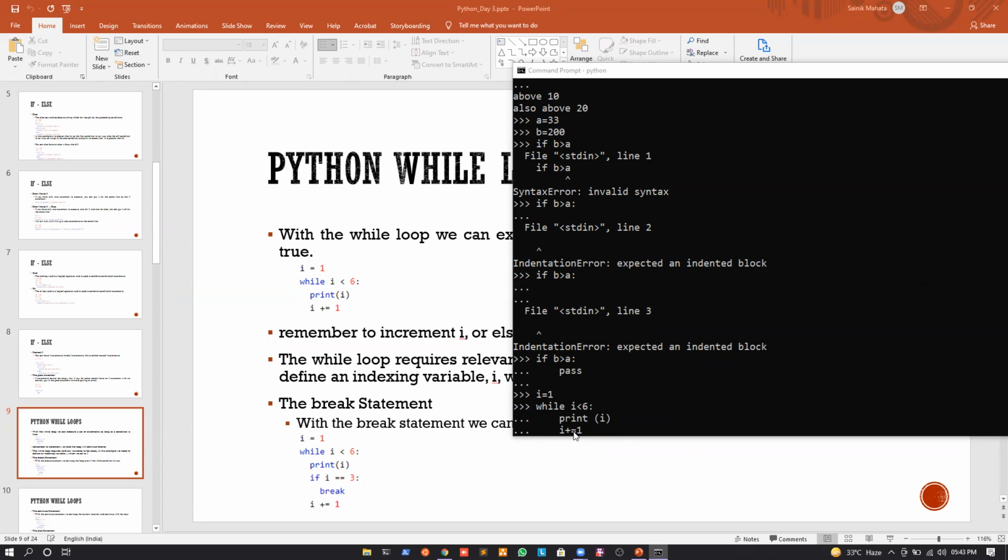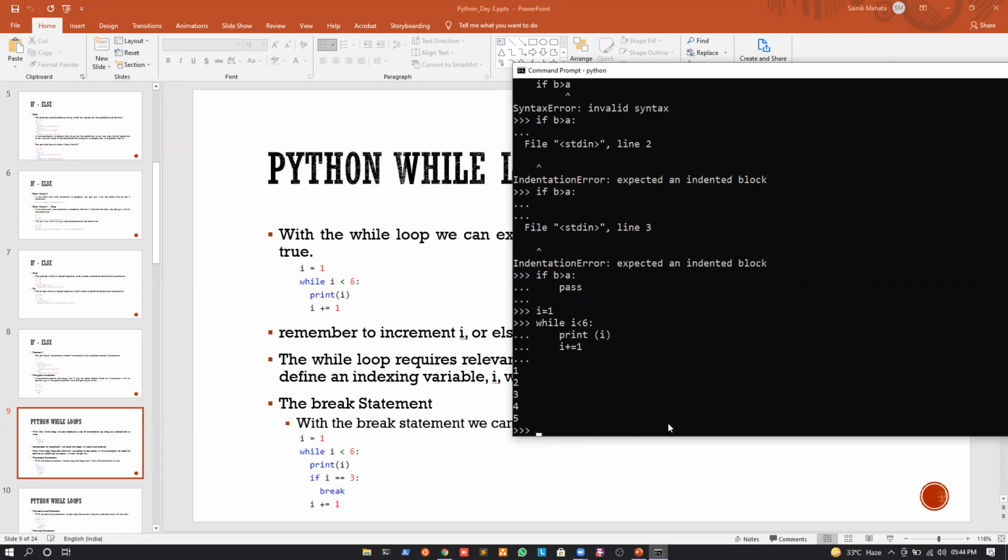6. After it becomes 6, I will again come to the while condition. What's the while condition? Is I less than 6, which means is 6 less than 6? It is not. So if it is not, I will not go inside the scope, which means I will not print I and will not increment the value of I. I will just come outside the scope, and whatever is the next statement, I will execute that. In this scenario, what's the next statement? Nothing. So we will just end the program. If I press enter in this, it will print the value of I from 1 to 5. So if I press enter, you can see that it is printing from 1 to 5. I hope it is clear to everyone till now.